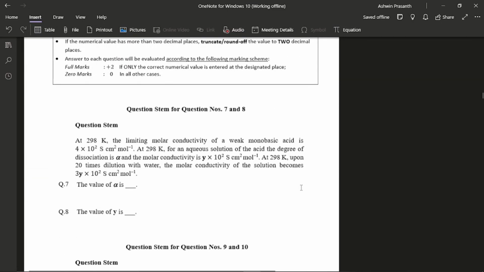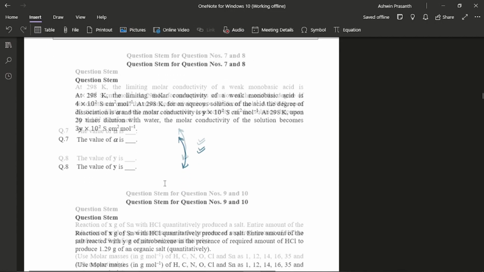So yeah, this was the first question. This was a really good question, a mix of electrochemistry and I think ionic equilibrium. It took some time to think of the method, but after that I was able to solve it easily. It was calculation-heavy, but still I got both correct.